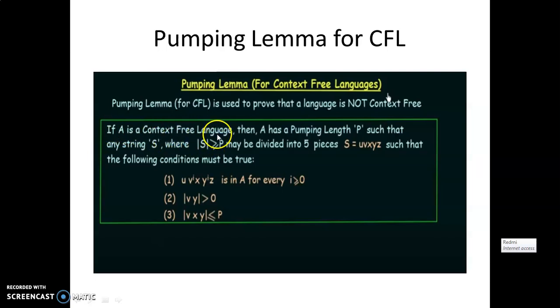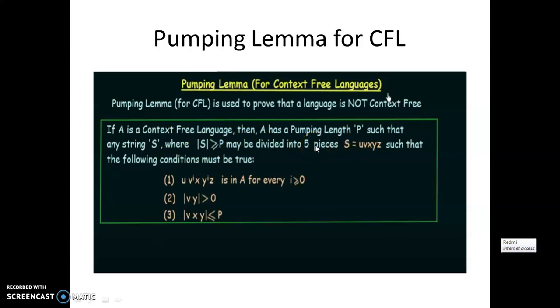If A is a context-free language, meaning one language is given that is context-free and whose name is A, then that language has a pumping length, and that pumping length is said to be P. So every context-free language has a pumping length P, such that if you take any string s from the given language A, and the length of that string s is greater than or equal to the pumping length P, then we have to divide the given string s into 5 pieces.